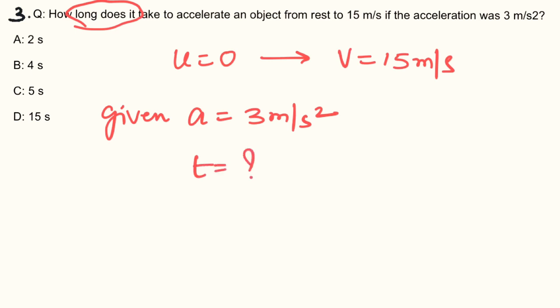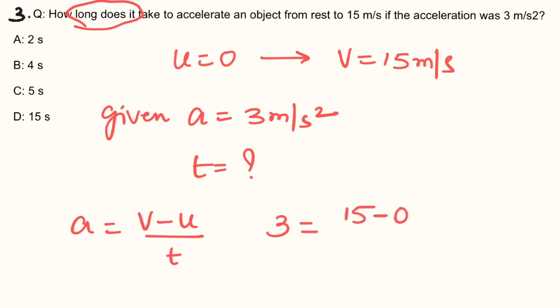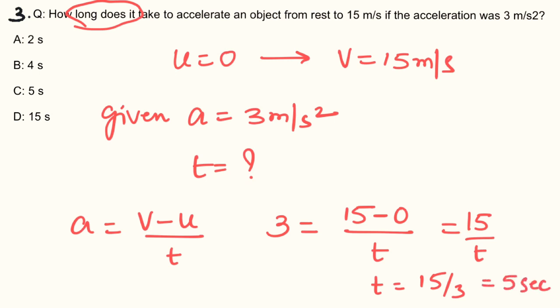So how to solve this question? We know acceleration is change in velocity divided by time. So that's the reason. Substitute the given quantities. Acceleration is given as 3 and final velocity is 15. Initial velocity is 0, divided by time. So based on that, we can say this is 15 by t. Then what is your t? It is 15 by 3, and that will be 5 seconds. Yes or no? So the correct answer is option C.